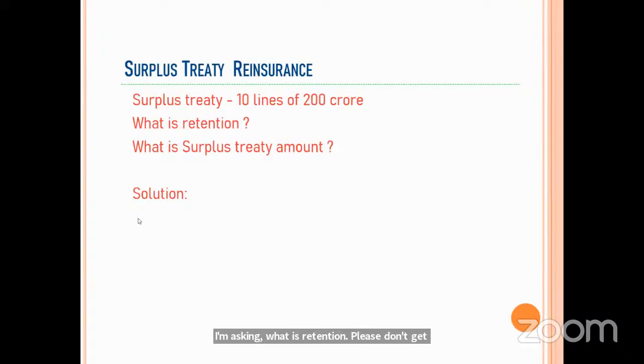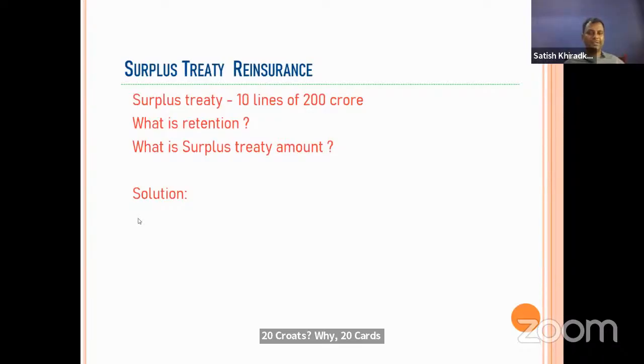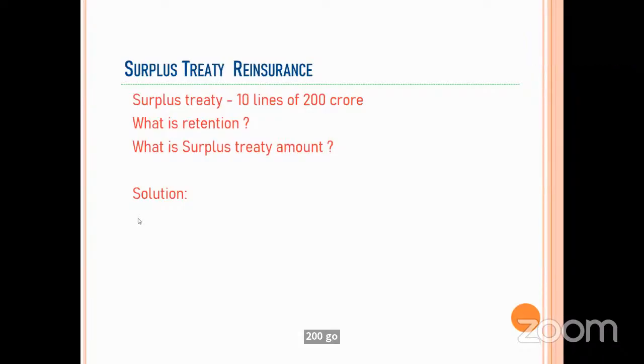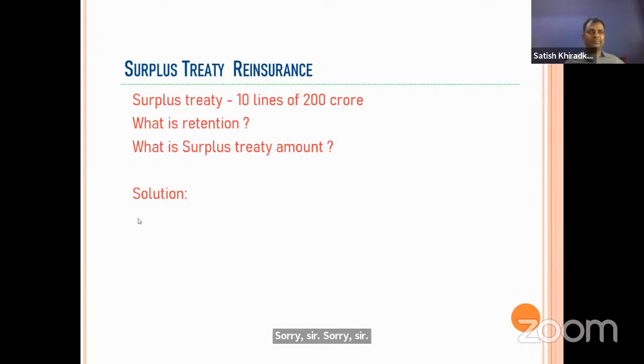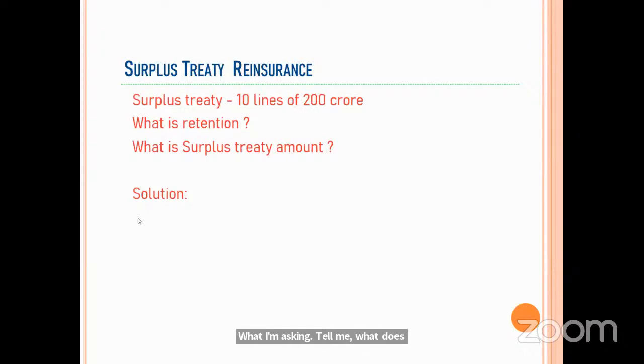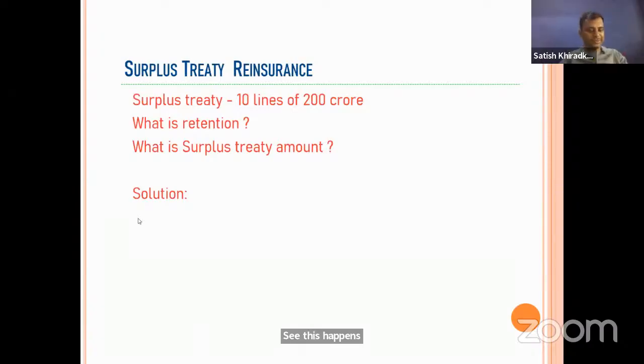You are getting confused. 200 crore will be the retention. 10 lines of 200 crore means one line is 200 crore, and one line is the retention, so retention is 200 crore.